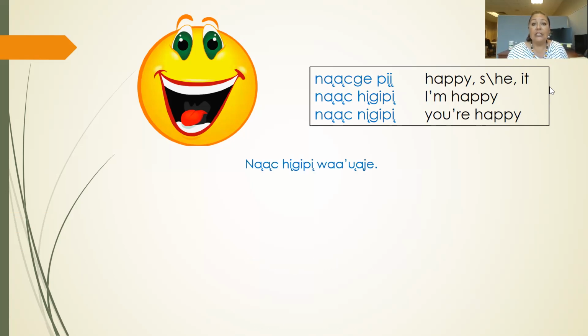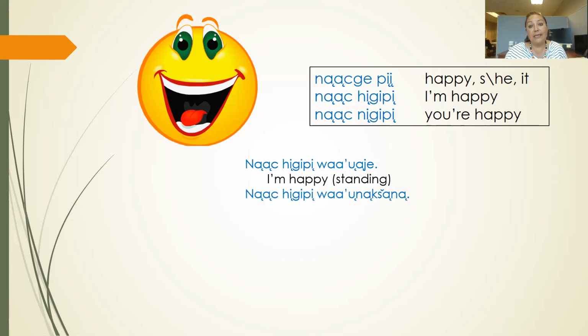I said, Nachhingipi wa uanje. Who are we talking about? Let's look at the emotion, the verb, nachhingipi. Let's look up here. It's a me. This is an I'm. I'm happy wa uanje. Remember I talked about that J as a standing position, right? So I'm happy as I'm standing here. So if somebody comes up to you and says, Johnny skate J, nachhingipi wa uanje, they said, how are you doing as you are standing there? Say, I'm happy as I'm standing here.